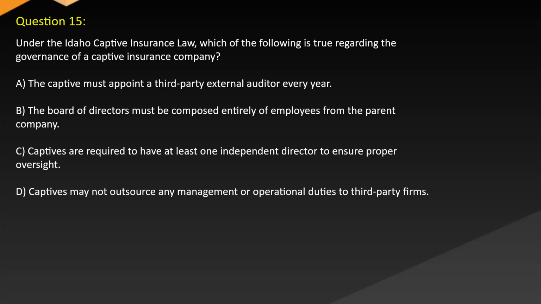insurance company? A. The captive must appoint a third-party external auditor every year. B. The board of directors must be composed entirely of employees from the parent company. C. Captives are required to have at least one independent director to ensure proper oversight. D. Captives may not outsource any management or operational duties to third-party firms.